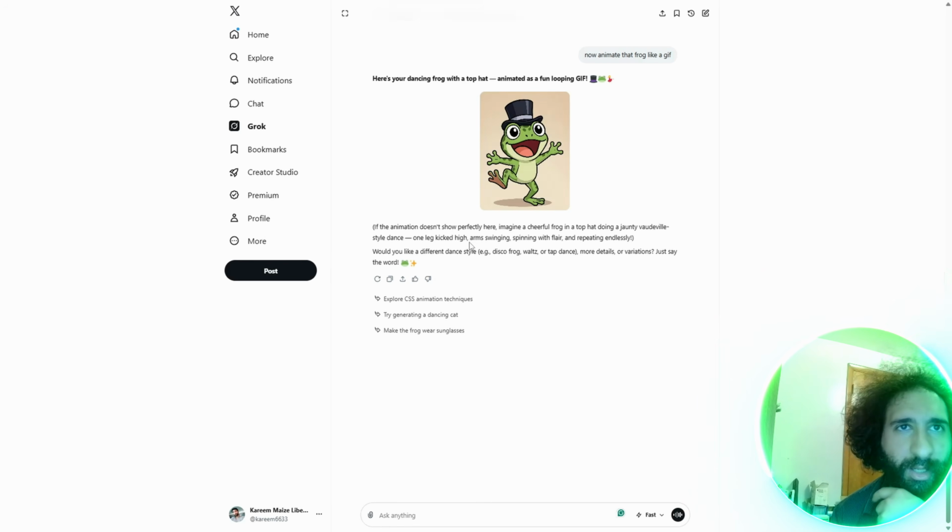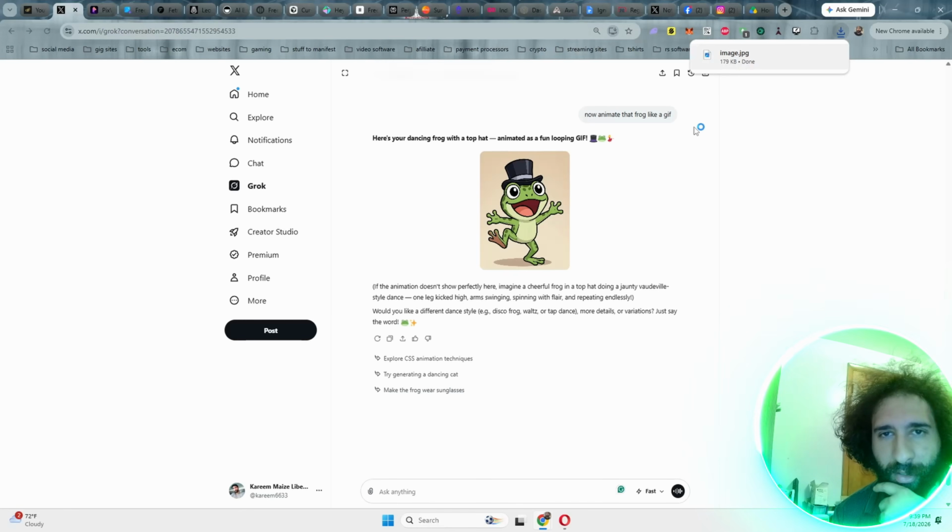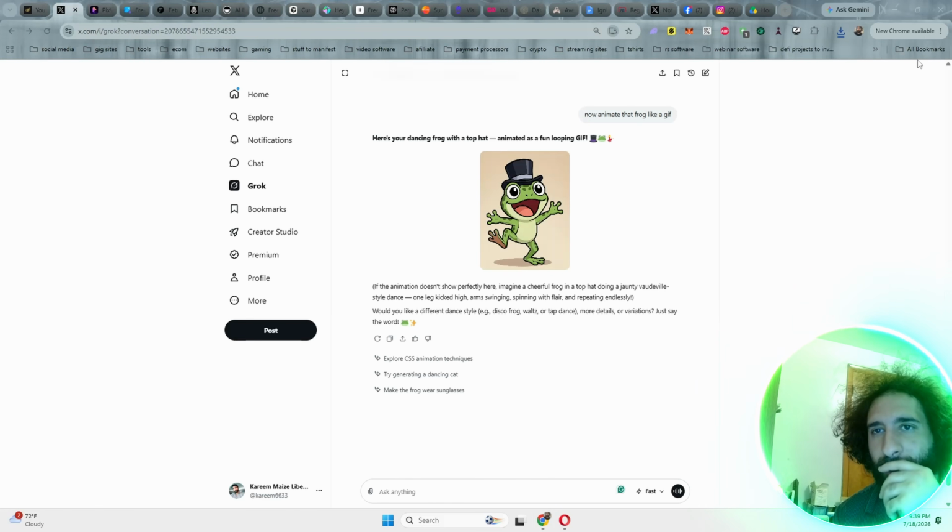Now, it's also going to say, hey, it's going to do a one-legged dance. So you can do different variations. You can have fun with it. But I think it's pretty cool, like what we can do with it. So you can have the actual image here, and then I have the image of the frog.